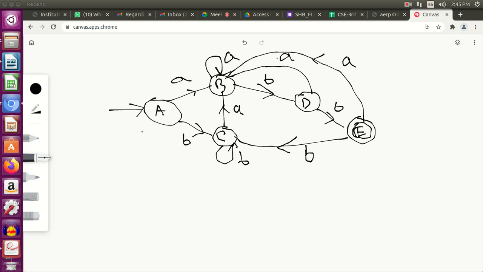Yeah. So for B, you are going to have a self loop of A, and then from B, on getting a B transition, you go to D. So B is done. Then coming to D, on getting an A, you move back to B, and on getting a B, you move to E. So D is done. And for E, on getting an A, you go to B, and on getting a B, you move to C. Okay, so it's complete.